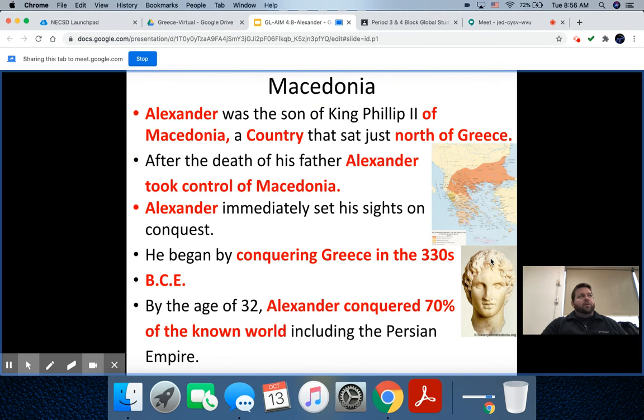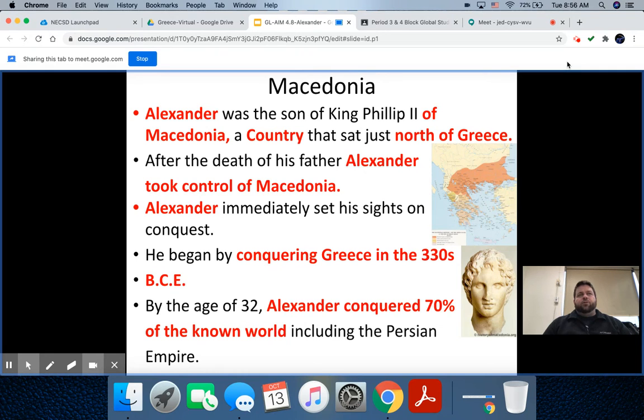Now, the operative term here is known world, okay? In the 330s BCE, not all of the planet Earth is known to the Greeks, okay? There's not a lot of traveling around the globe and so on and so forth. So as far as the land that they knew existed, Alexander the Great conquered 70% of it. That's an incredible feat and accomplishment.